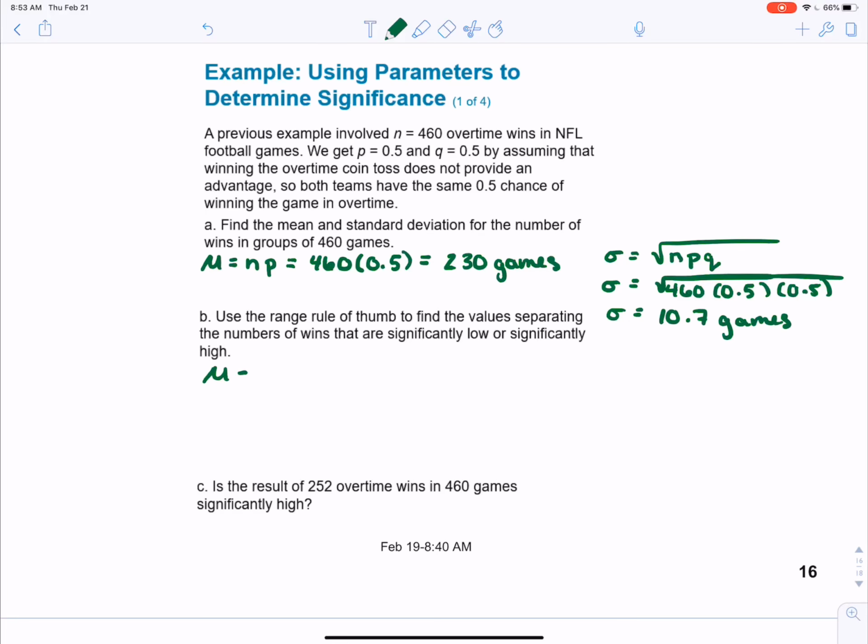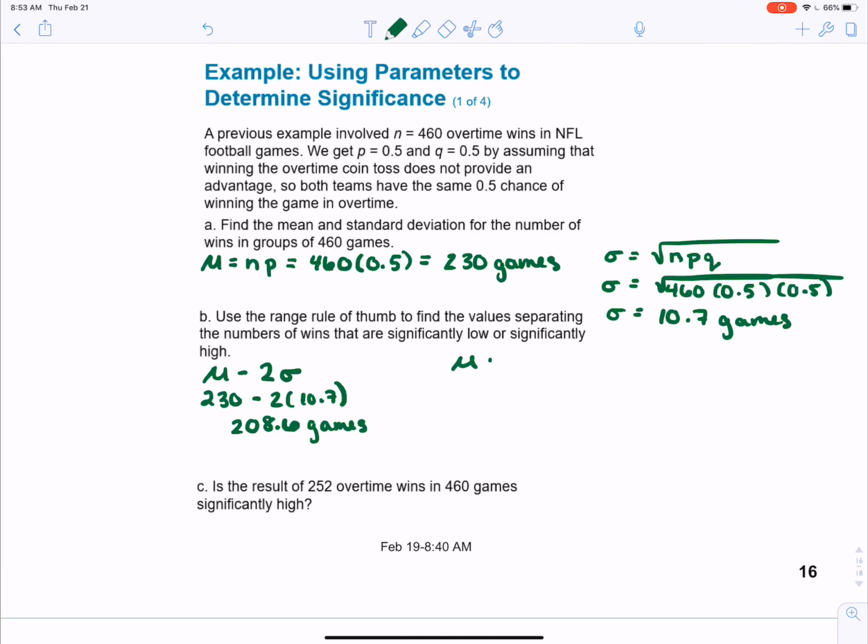Now they're asking us to use our range rule of thumb. So we know for significantly low values, that's our mean minus 2 times our standard deviation, which is 230 minus 2 times 10.7, which ends up giving us 208.6. So 208.6 games or lower is considered significantly low.